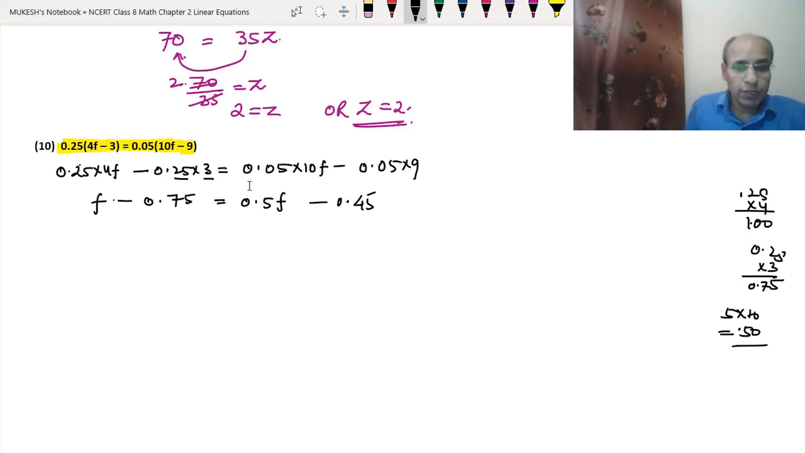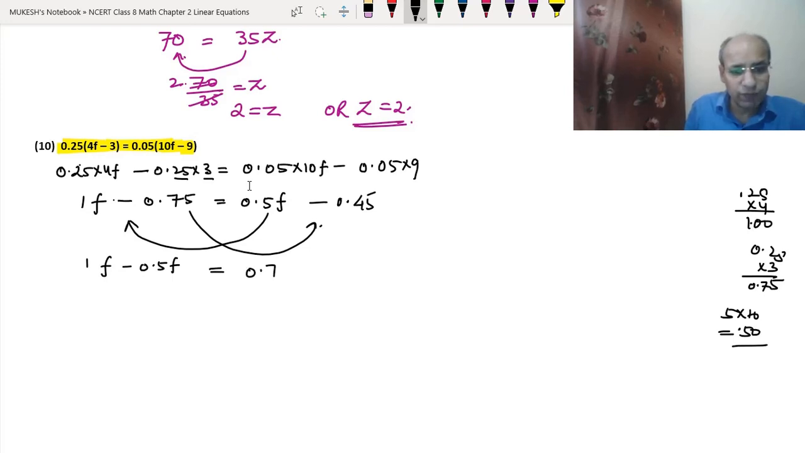Okay. Now this 0.5 we will shift to this side and 0.75 shift to the other side. So this will become f minus 0.5 f. We can write 1 here. Okay, there is no harm. Equals to this minus will become plus, so 0.75 and this minus 0.4. 1 minus 0.5. That means the half of the 1 we have subtracted. So it will be 0.5.